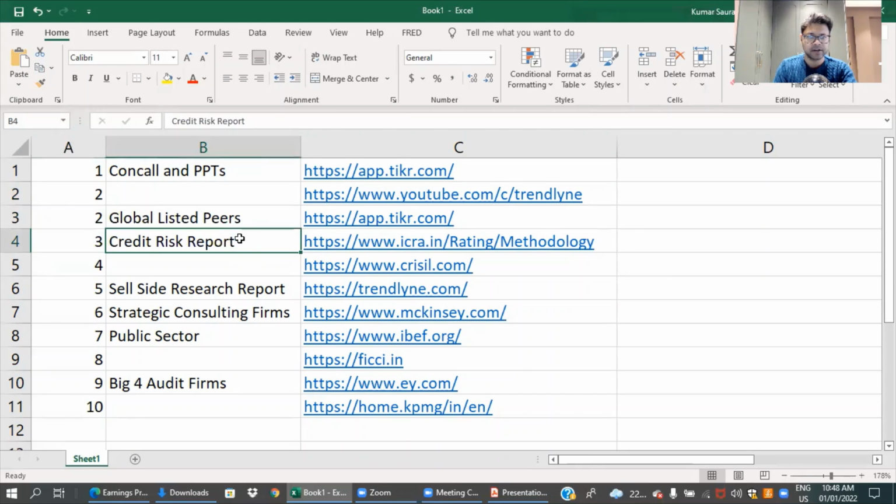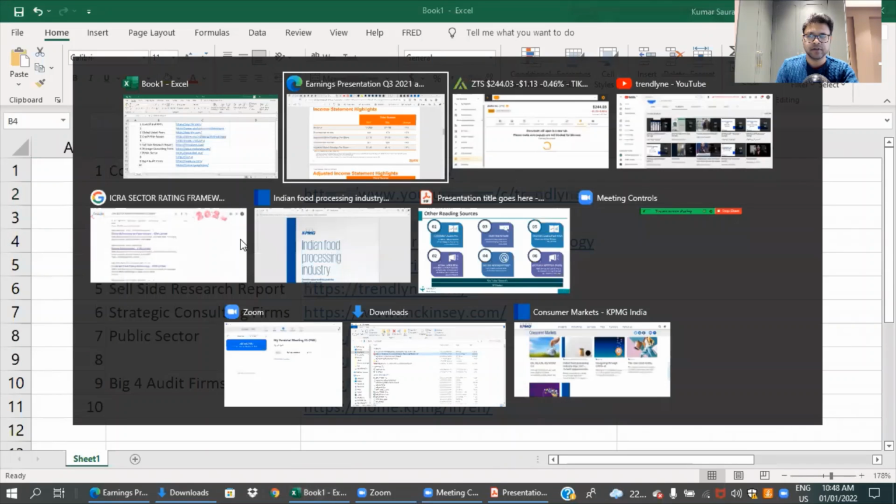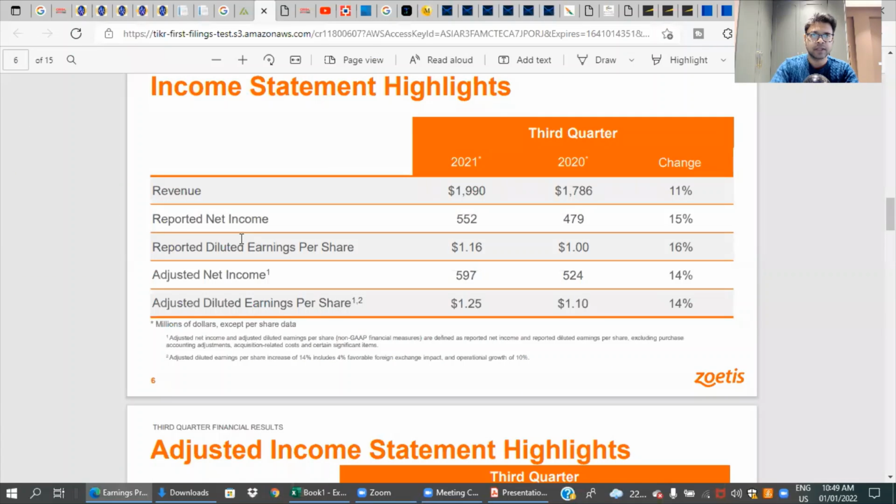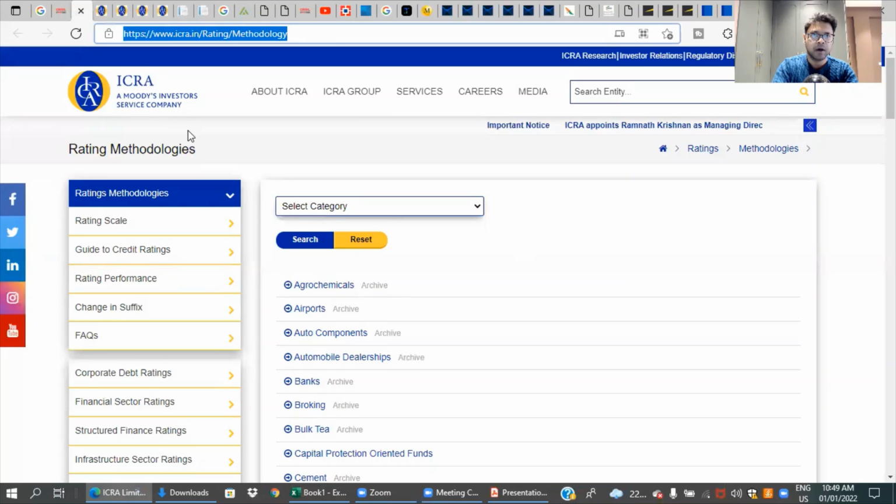The third is credit risk reports, and this is interesting because we always think of credit risk rating agencies more as a place to go and just visit company rating reports. But there is something interesting I want to highlight to you. If you go to the ICRA website, you have something called icra.in/rating/methodology. Use this link, go here.